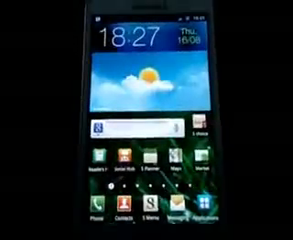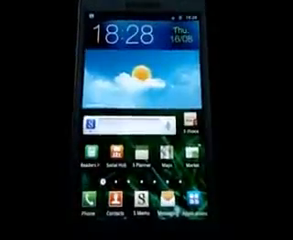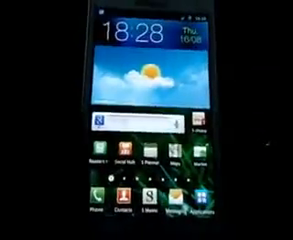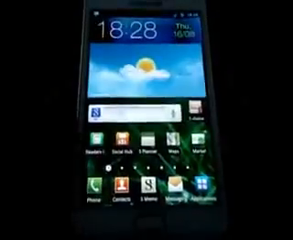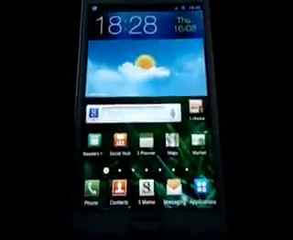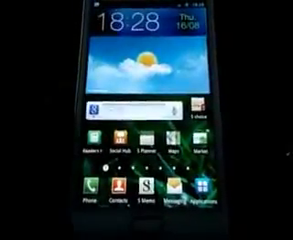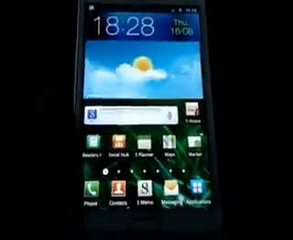Hi and welcome everybody. This is my video on how to install the Asylum ICS ROM for the Galaxy Note GTN 7000. So you must start with a gingerbread based ROM. Once you are on a gingerbread based ROM, download the link 1, link 2 and the link 3. Transfer it onto your SD card.